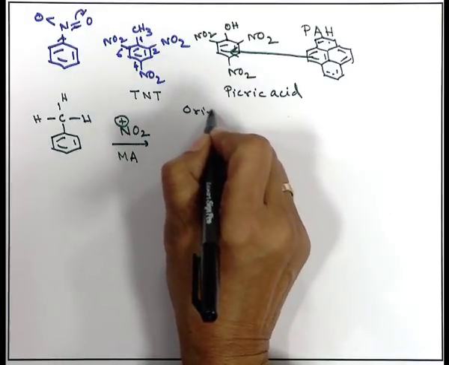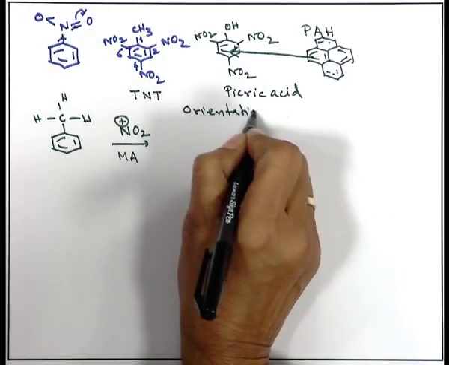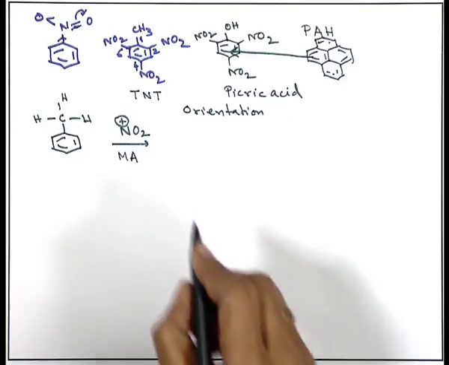My question is, if a methyl group is present there and now you are doing a MA or mixed acid treatment, that is, NO2 plus being generated and introduced, where will it go? The terminology to know where the second group will go when there is a monosubstituted benzene ring is called orientation.